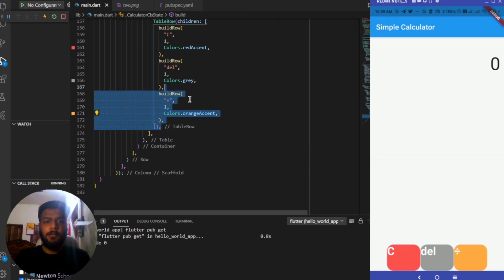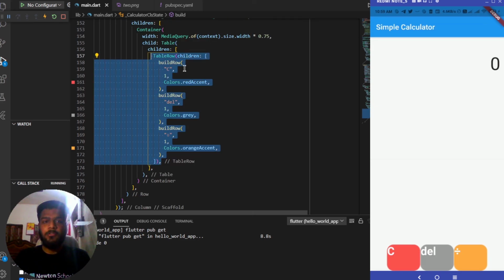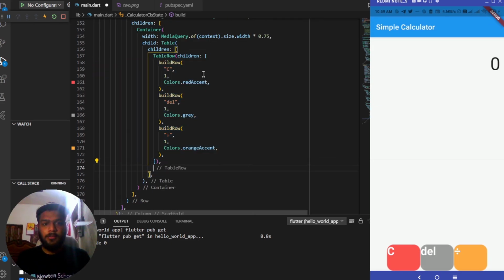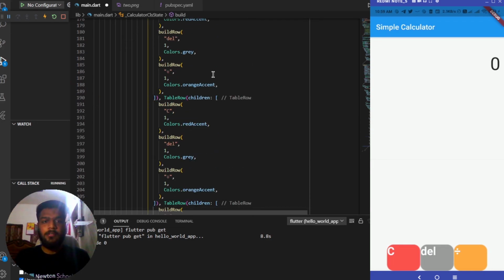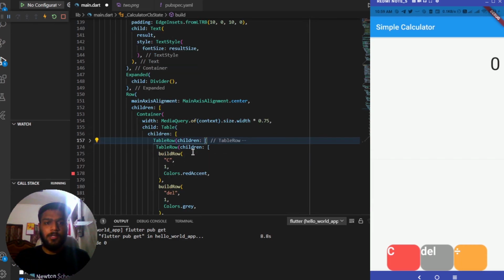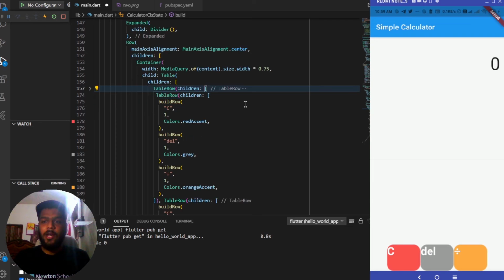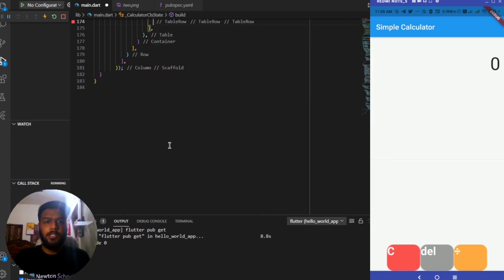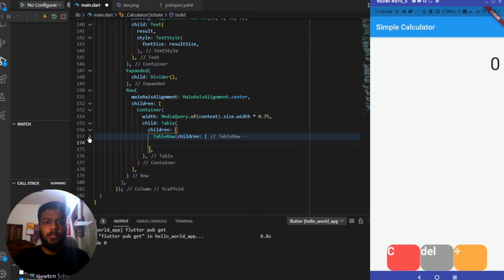Now we need to copy this table row, as we'll be making multiple table rows inside this table. So copying it and pasting it over here 3 times. So this is the first table row. Let me close this over here. Now inside the second table row we have to add the values for each of these. So first one, this C will be replaced by 7, and it will be having color as colors dot brown. Let me hit Ctrl Z and get back to the first table row only.